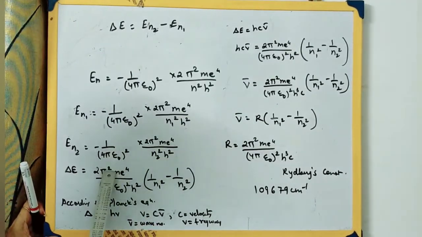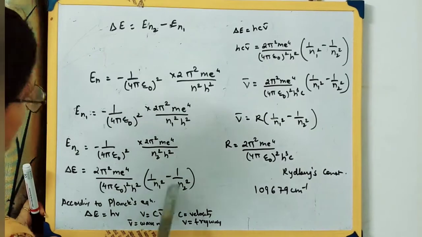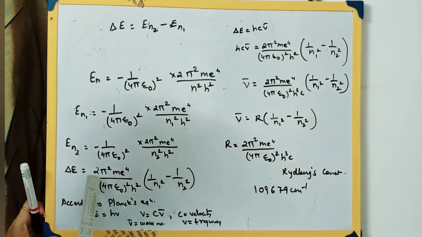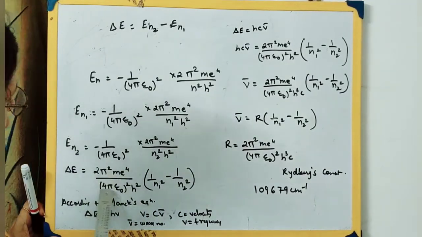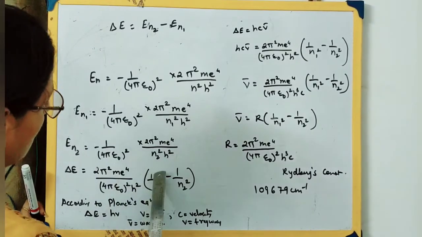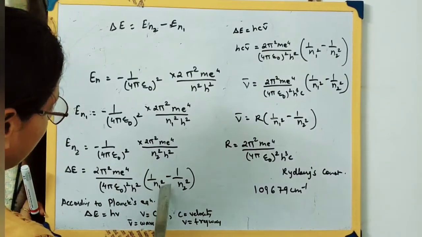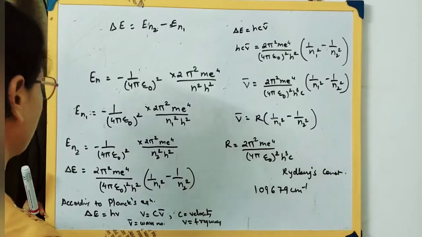This comes up, and you just bring this into the bracket, so we will be getting over here 2 pi square m e raised to 4, 4 pi epsilon square h square, into 1 by n1 square minus 1 by n2 square.